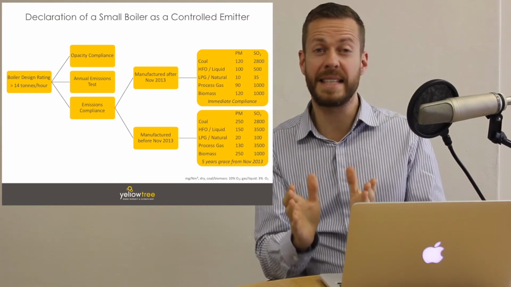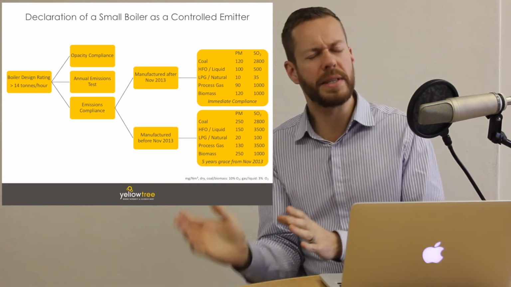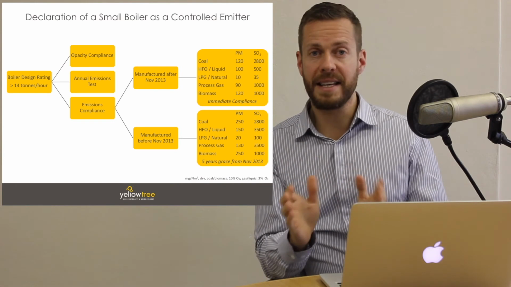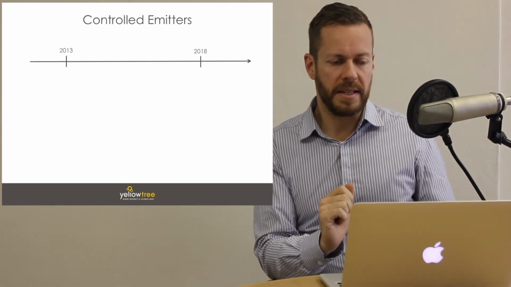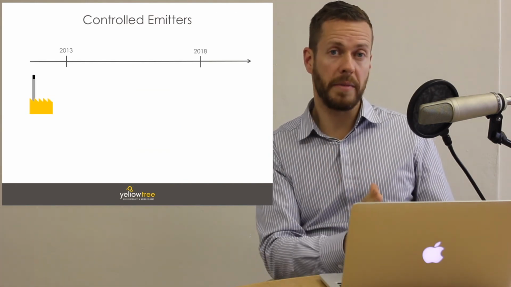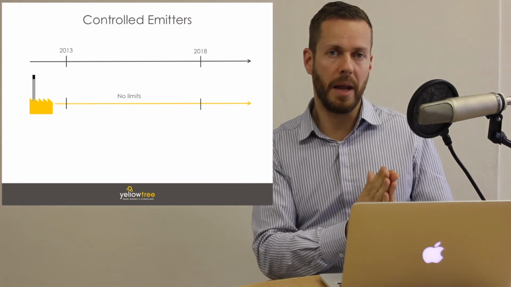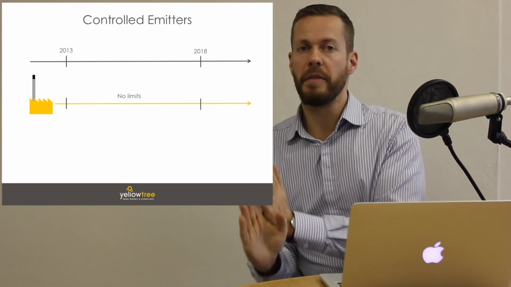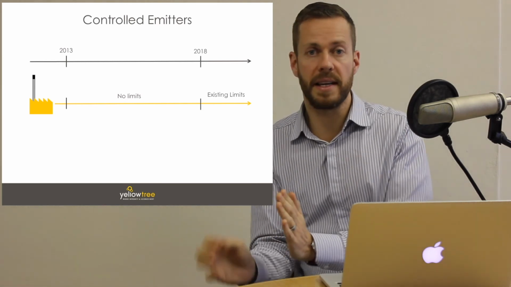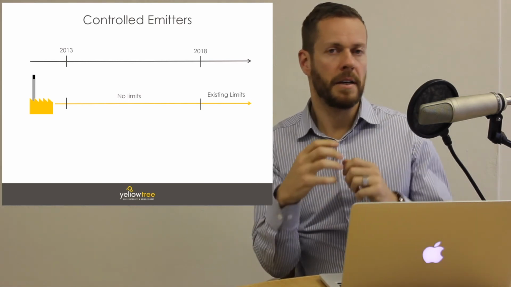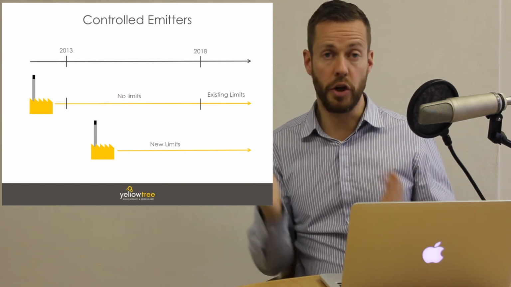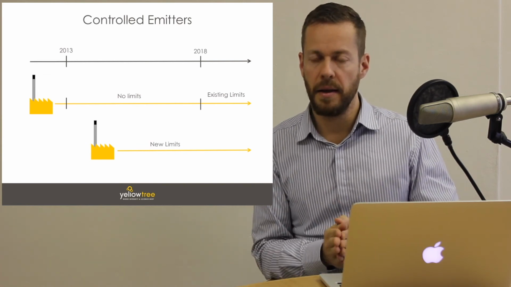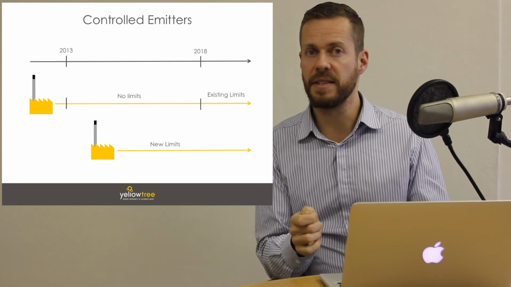Let's take a look at the timeline for controlled emitters like we did for listed activities. As I've mentioned, controlled emitters, boilers that were installed before November 2013, had no limits that applied to them up until November 2018, and from November 2018 onwards, the existing limits apply. Conversely, new boilers have the new limits apply to them immediately. Now, this is different to listed activities.